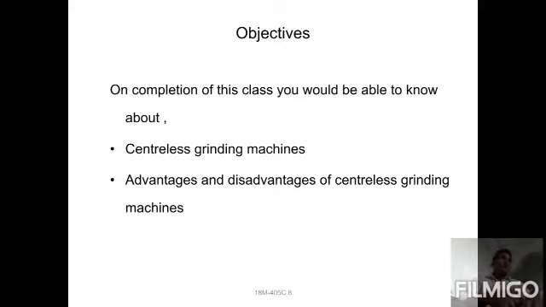The workpiece rotates at its own different angle and rotation, and the grinding wheel and workpiece move in different directions.